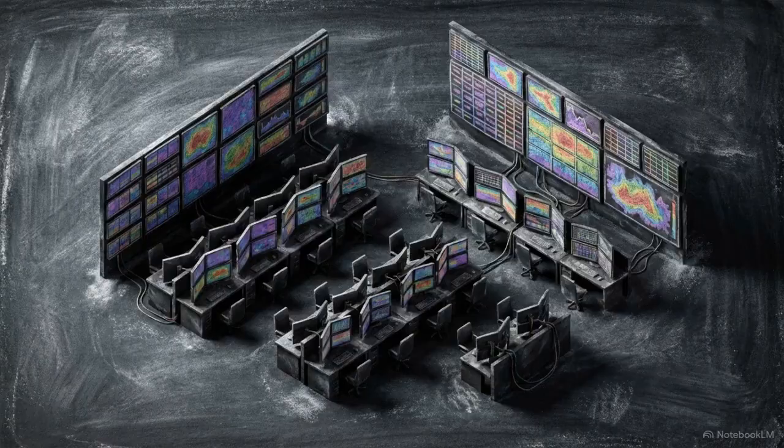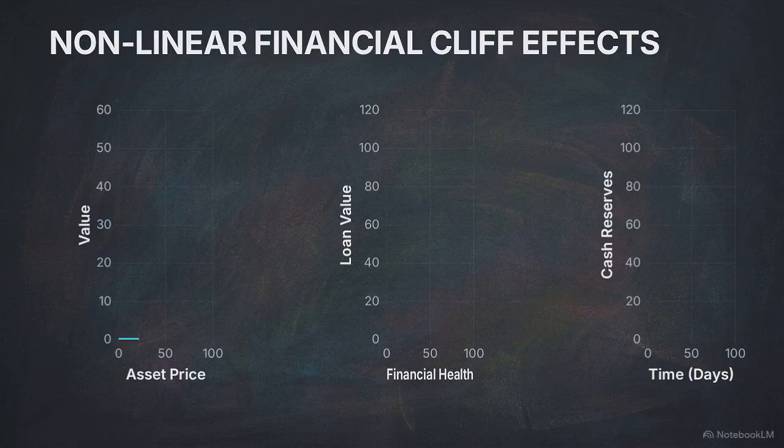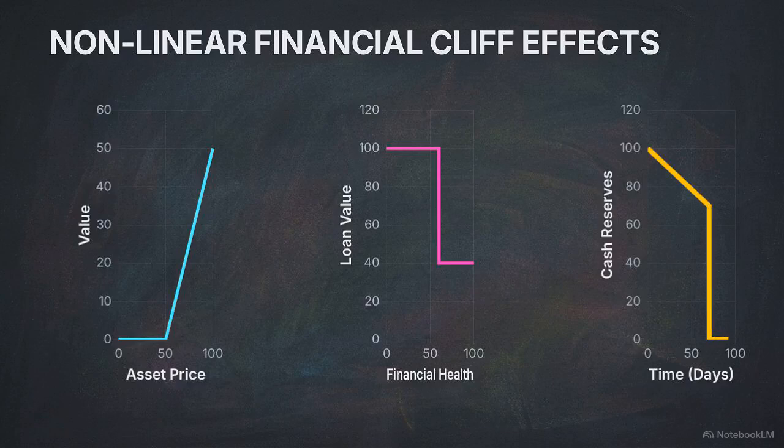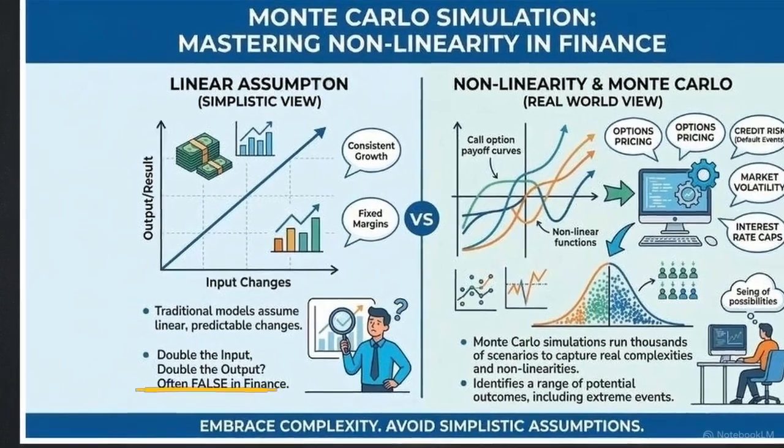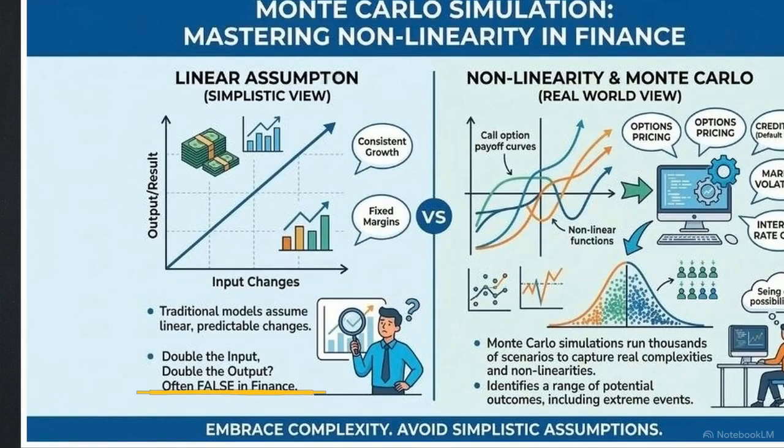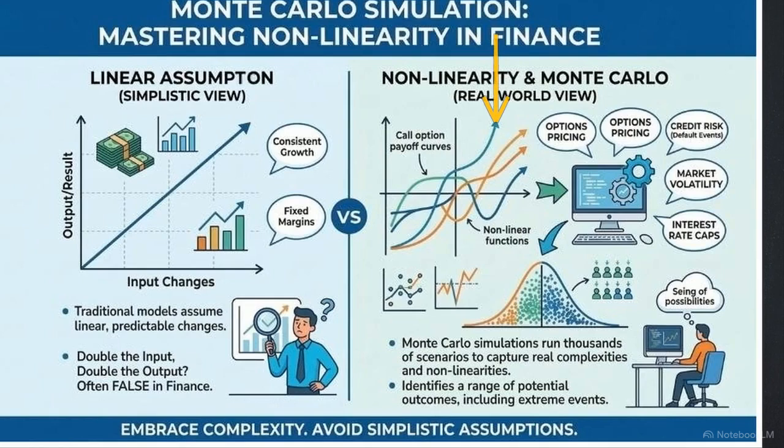Beyond isolated variables, the engine must handle how modern financial products actually behave. Instruments like option payoffs, covenant-triggered debt, and complex liquidity gaps exhibit nonlinear behavior. This compares the simplistic straight line of traditional sensitivity analysis against real-world nonlinearity. In a linear model, doubling an input shock doubles the loss. In reality, a small change might have zero effect until it hits a specific threshold, where losses accelerate exponentially.